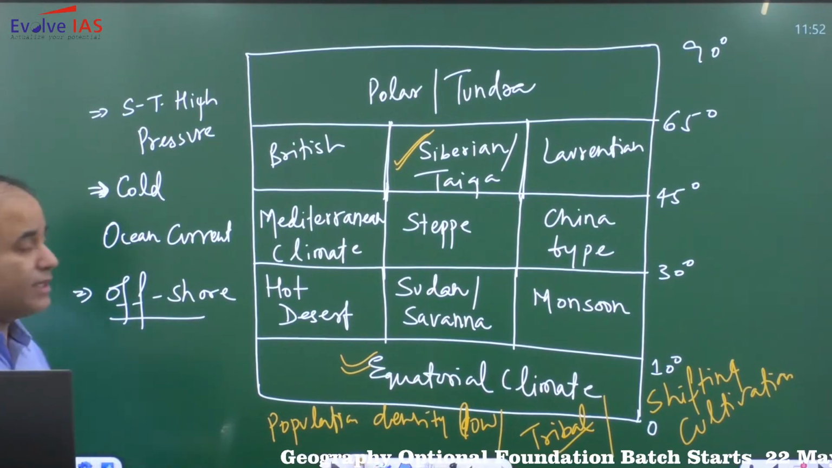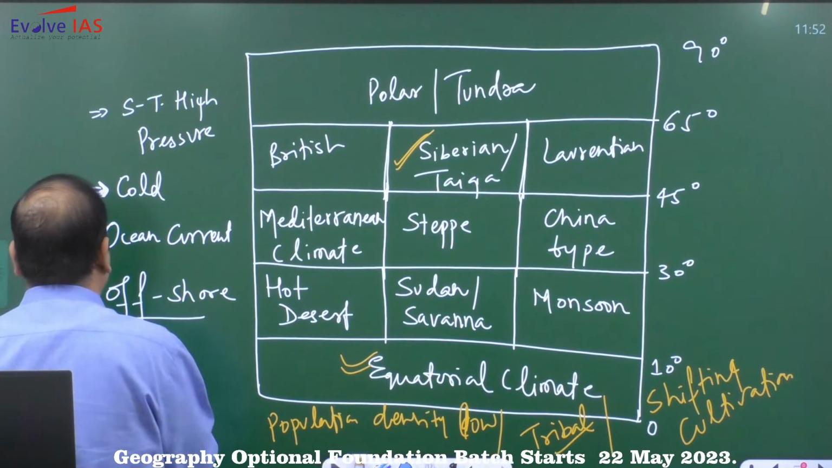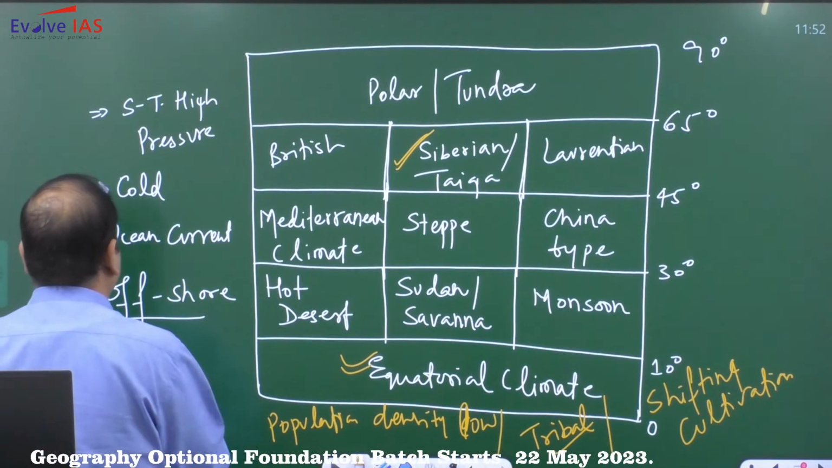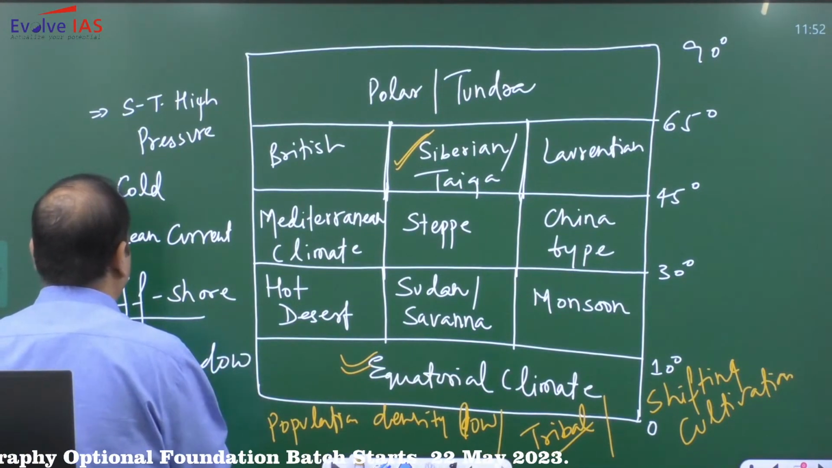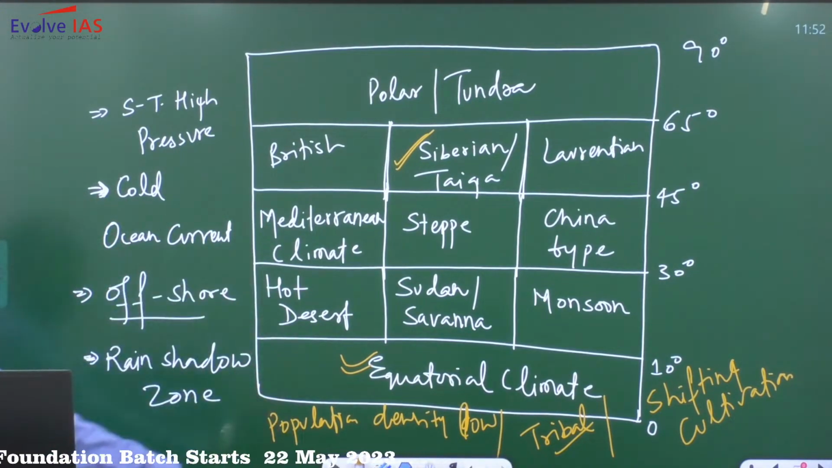There will be one more reason: some of these deserts are also lying in the rain shadow zone. So combinedly all this plays an important role in the formation of deserts.